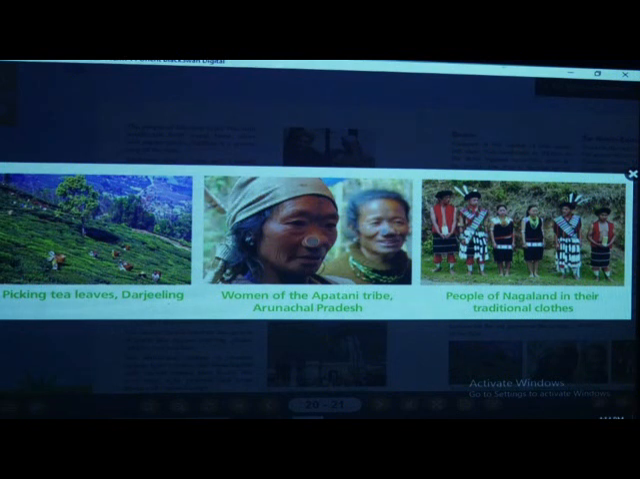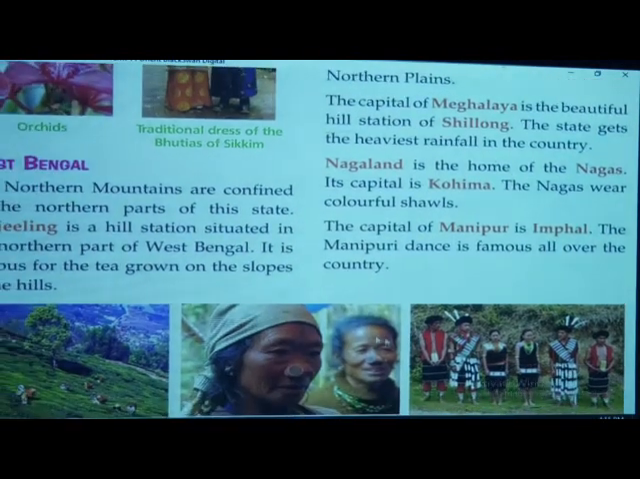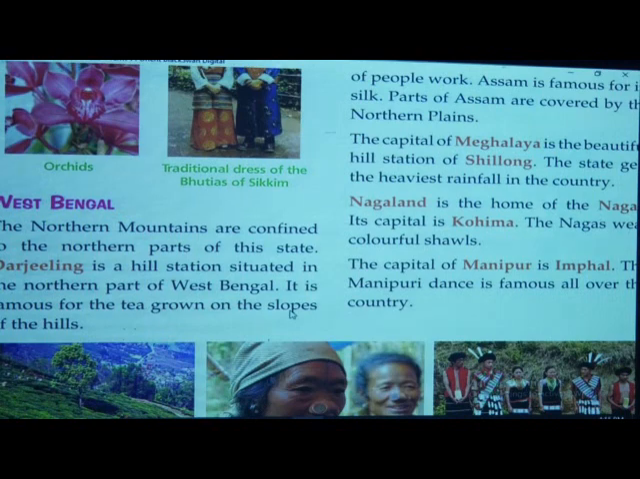This is a woman of the Apatani tribe. It is in Arunachal Pradesh. Let us see further. And these are the Nagaland people in traditional dress. Darjeeling tea is grown on the slopes of hills.